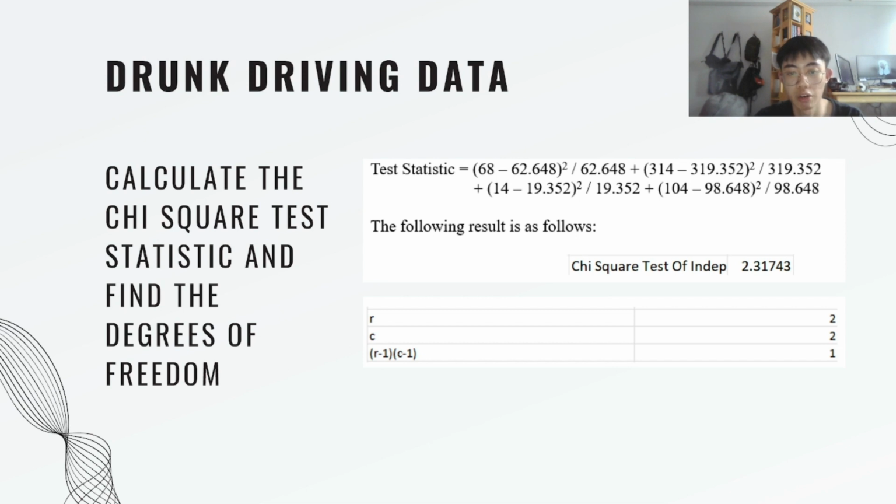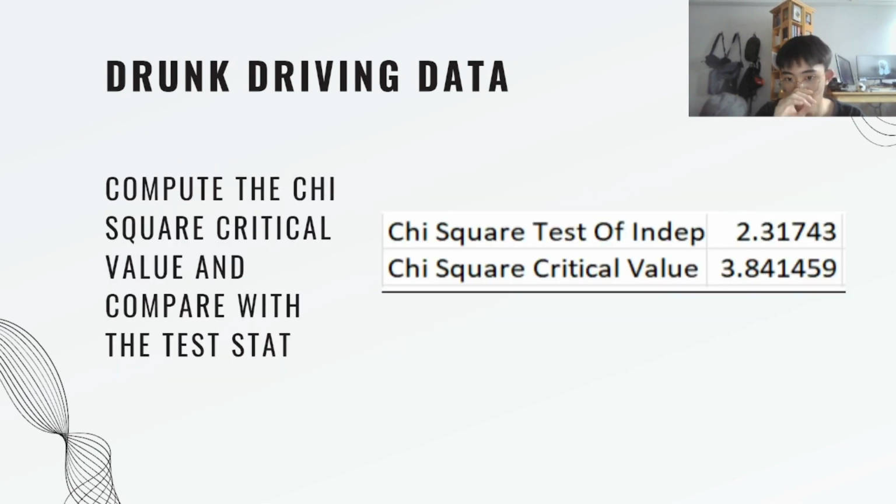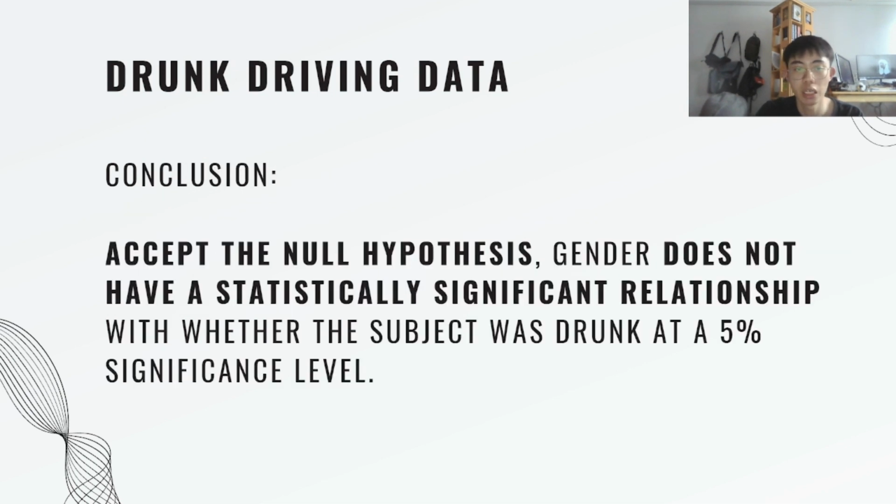I also had to calculate my degrees of freedom, which was by taking the number of categories minus 1 each and then multiply it with one another, and I got 1. From there, I could then calculate my critical value and compare it with my chi-square test of independence test statistic as calculated previously. And finally, I had no choice but to accept the null hypothesis and conclude that gender does not have a statistically significant relationship with whether the subject was drunk at a 5% significance level, meaning that they are